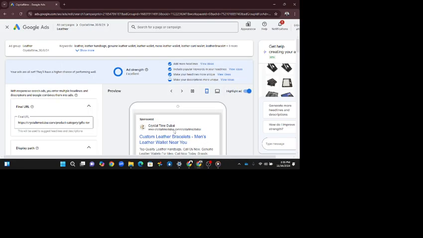Hello everyone. Today I want to show you what is ad strength of Google Ads and how it works in your Google Ads campaign. This is a Google Ads ad group dashboard. Actually, ad strength is a score like average, good, and excellent that shows how well our ad campaign is set up, good or bad.